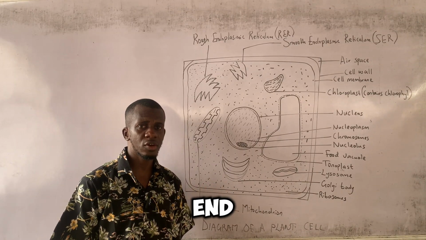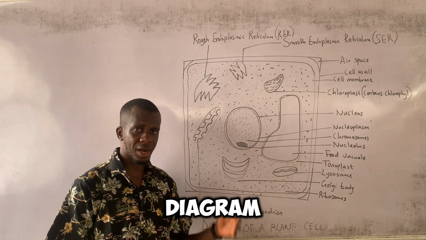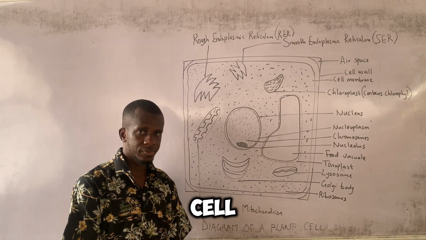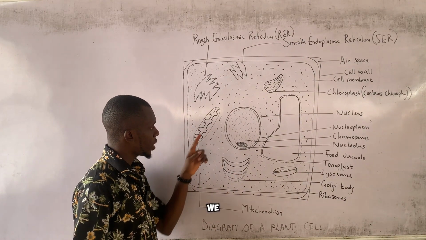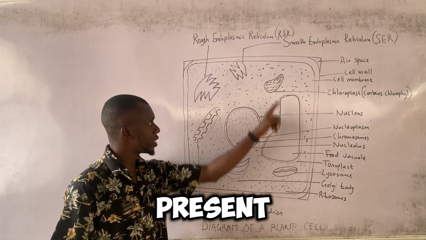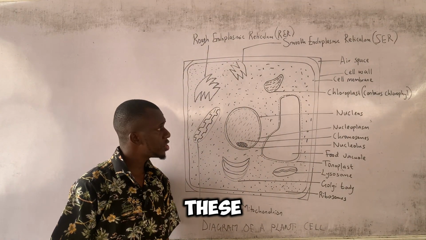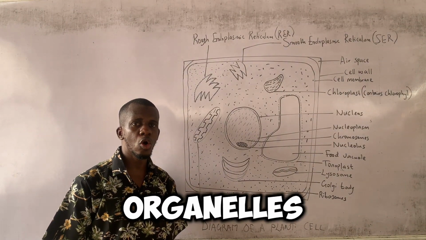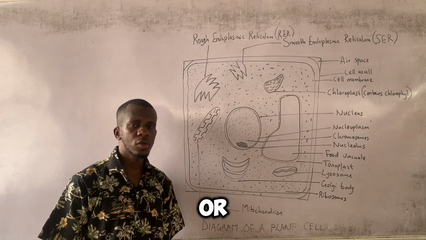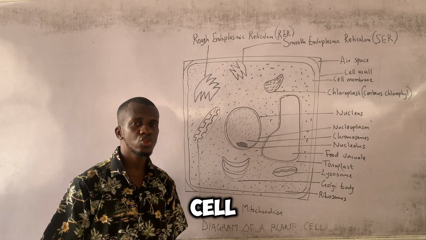Towards the end of this class, I'm going to equally show you the diagram of the animal cell. As you can see on this diagram, we have components present within the cell. These components are what we call cell organelles or cell components or cell structures.